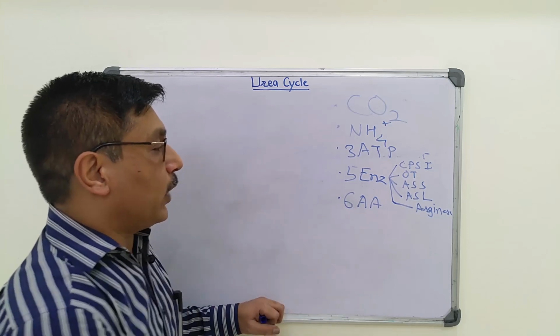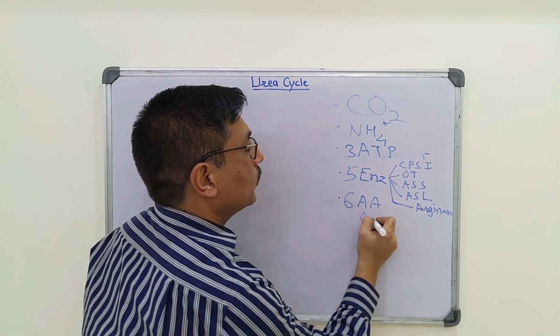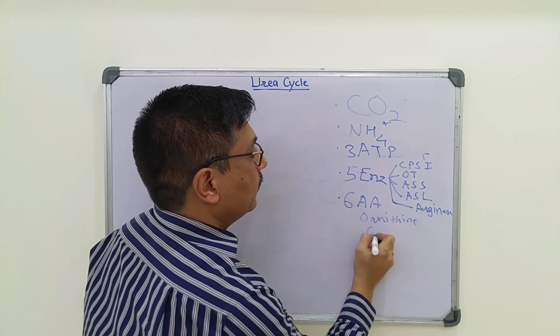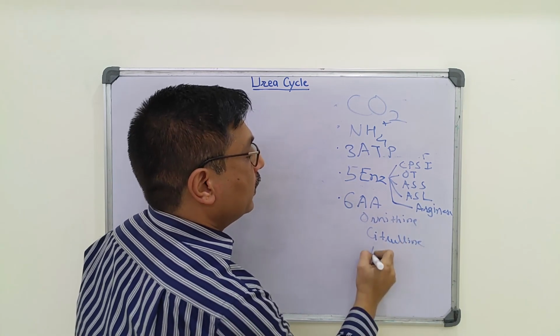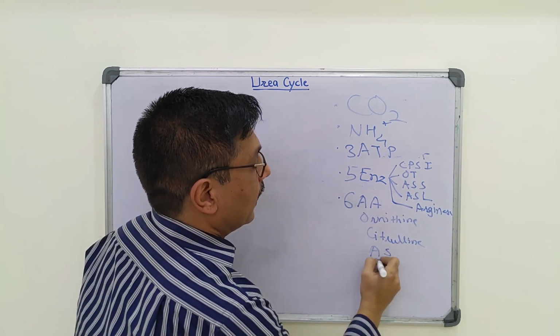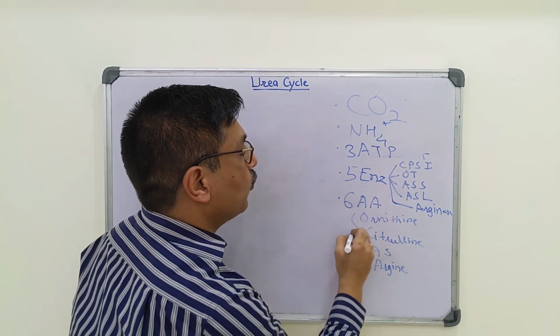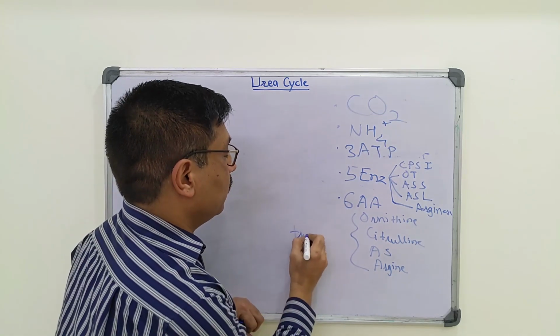The 6 amino acids required are ornithine, citrulline, argininosuccinate, and arginine. These 4 amino acids are for transfer of atoms.